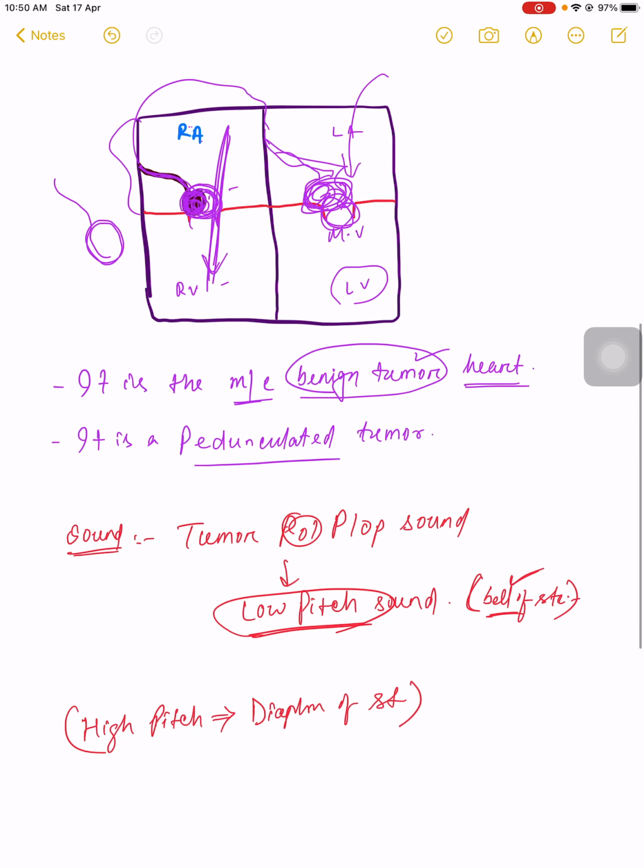As you know, the tumor blocks the passage. If the valve is normal, the blood can come properly and there is no problem. If the tumor blocks this much, then the fluid is not able to come properly. It makes a sound due to narrowing of the passage.